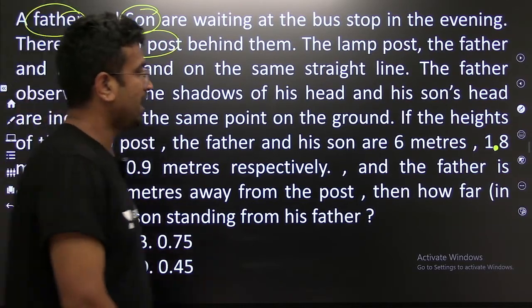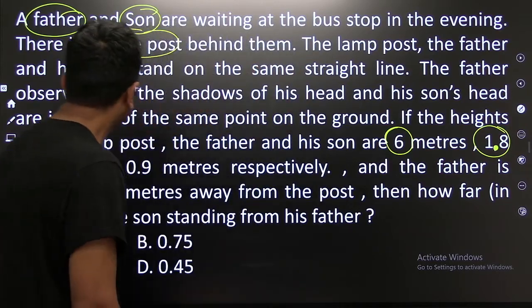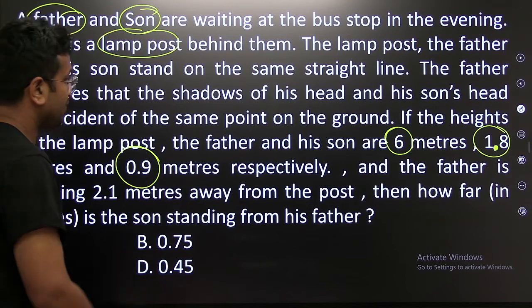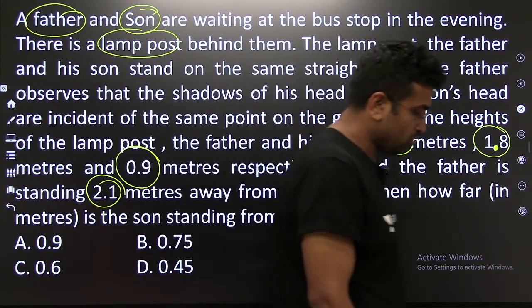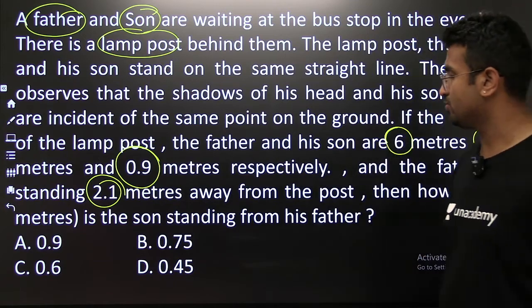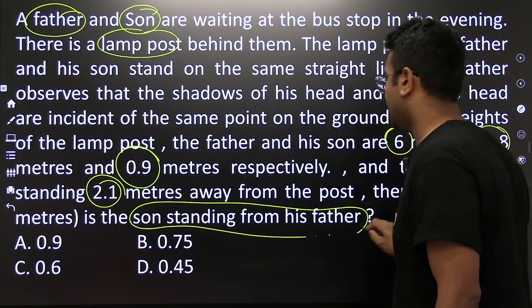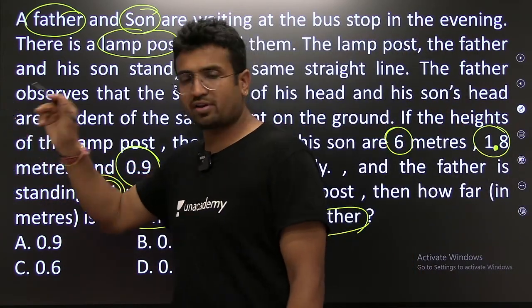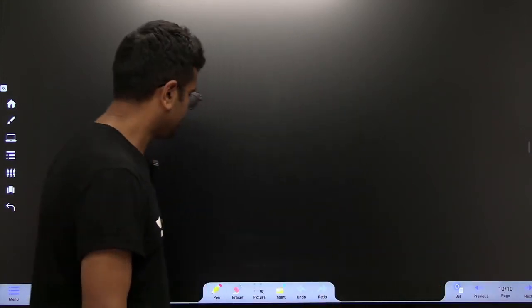The height of the lamppost is 6 meters, the height of the father is 1.8 meters, and the height of the son is 1.9 meters. The father is standing 2.1 meters away from the lamppost. I do believe that you have read this question. And what has been asked? What is the distance between the son and his father? It's such a beautiful question, and this will revise the entire concept we've discussed so far.